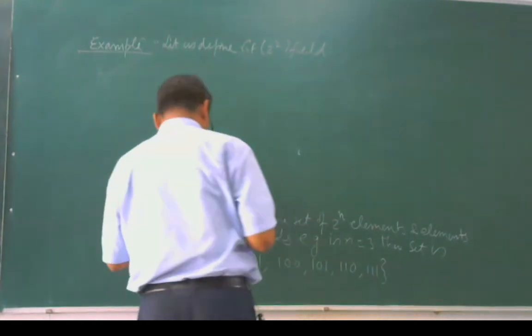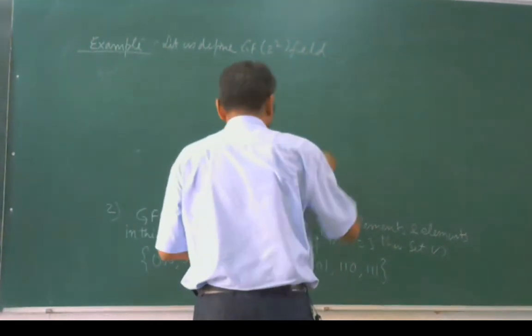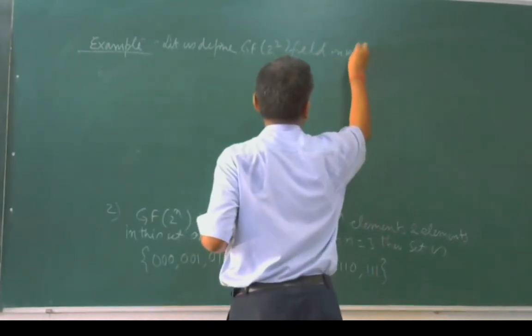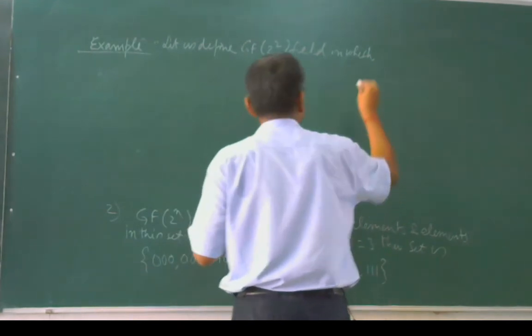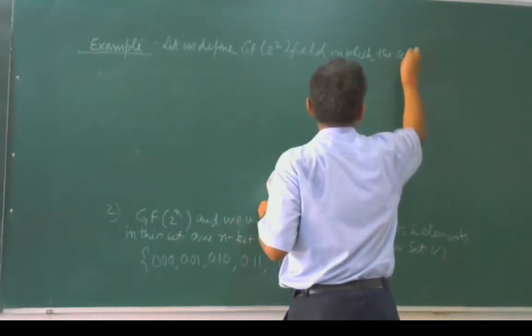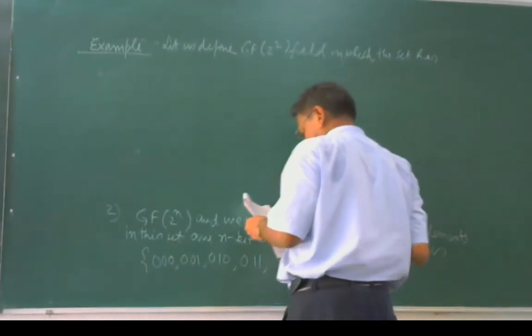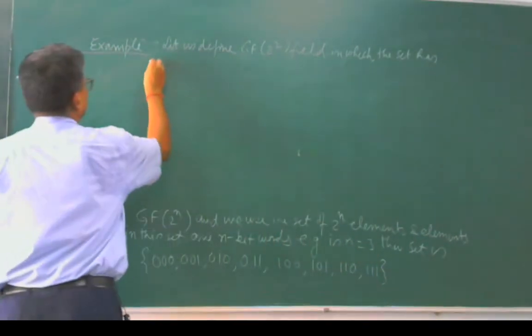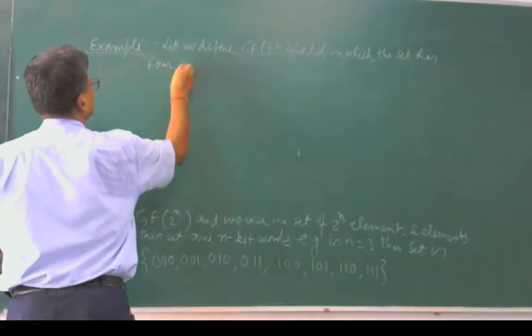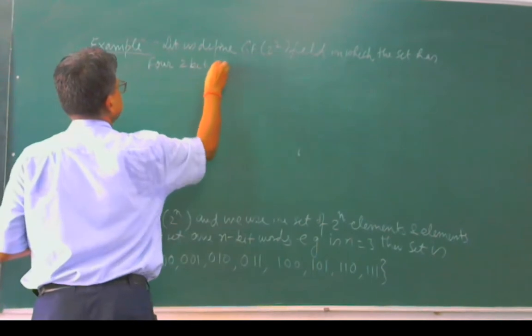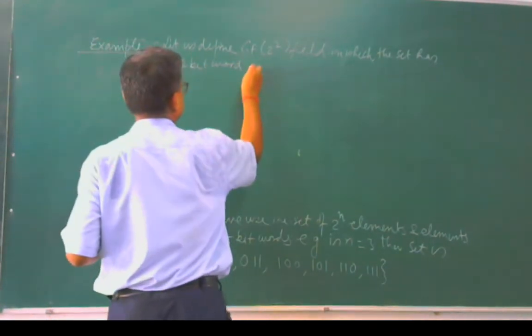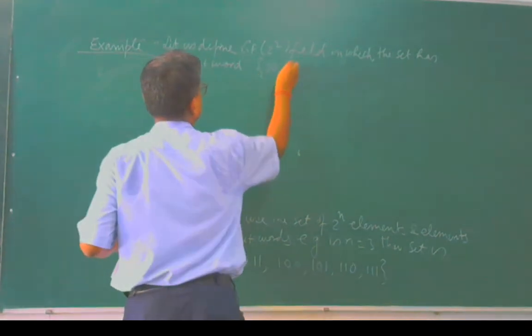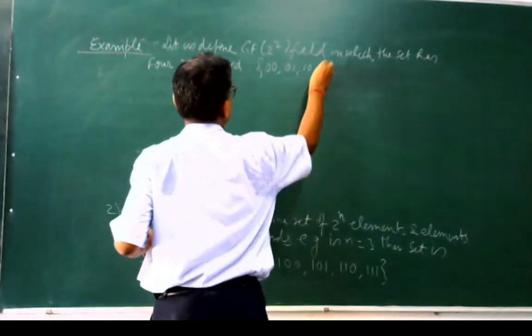In this field, the set has four 2-bit words: 00, 01, 10 and 11.